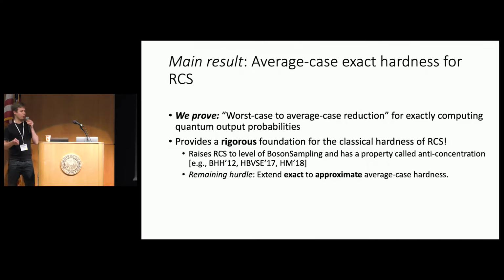We still have a remaining hurdle, and this is the same remaining hurdle that boson sampling had, which is that eventually what we want to show is not just that it's average case hard to exactly compute the output probability, but that it's average case hard to approximately compute the output probability. And we don't fill in this gap. So we kind of raise RCS to the level of boson sampling, maybe a little bit more because we have anti-concentration, but we don't quite solidify the classical hardness. So that's a big open question that remains for all supremacy proposals.